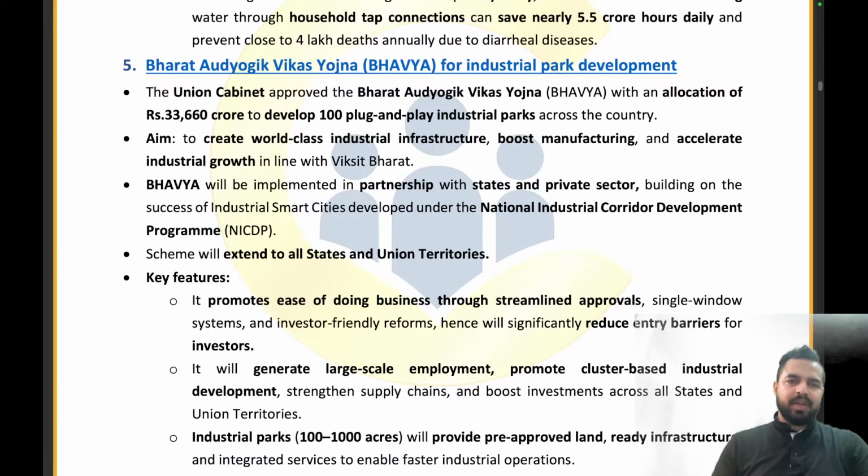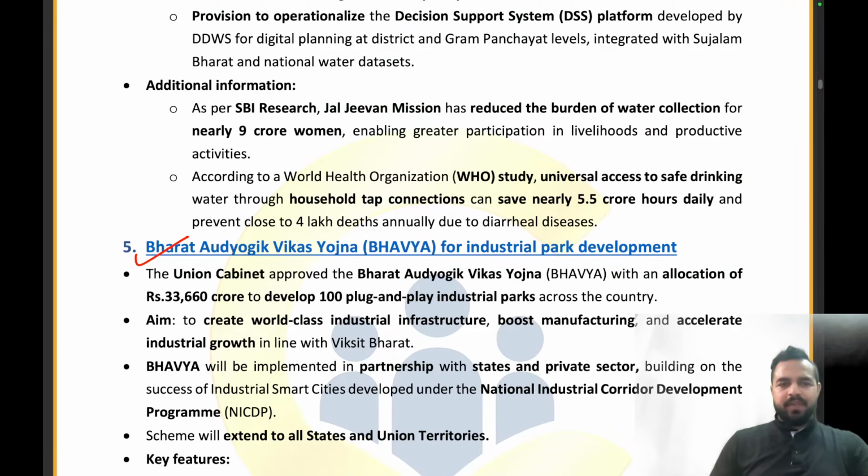Now this is very, very important, guys. Bharat Audyogik Vikas Yojana for Industrial Park Development. Now let me tell you, my dear friend, let me give you an example. Let me give you a land.